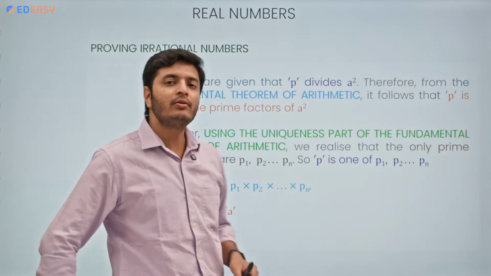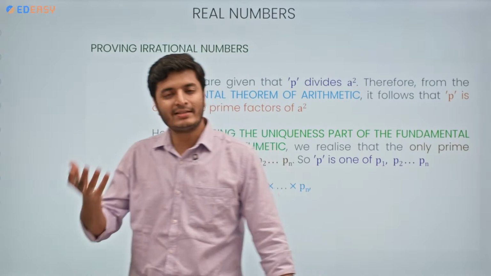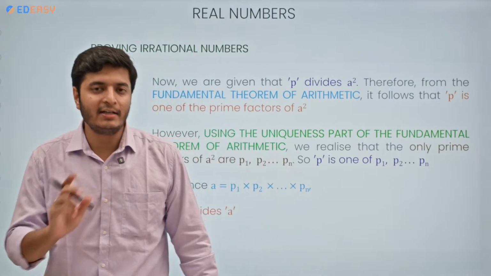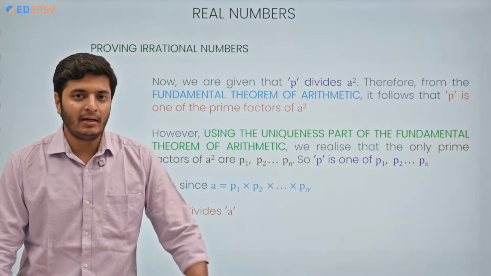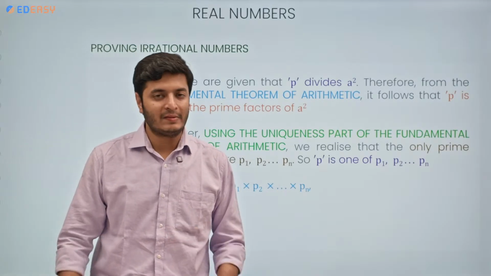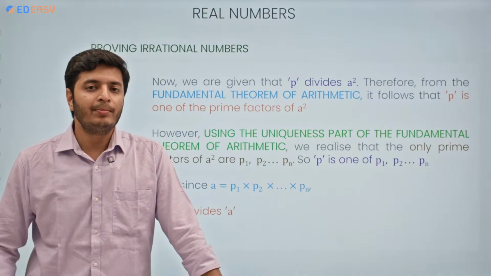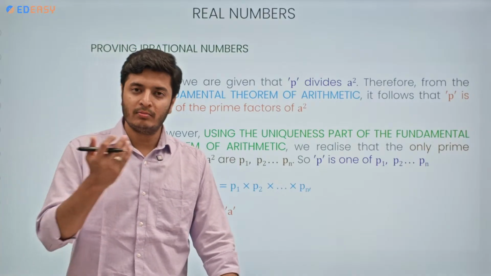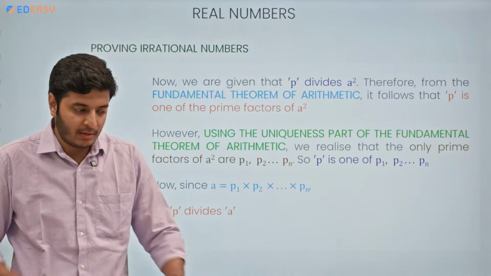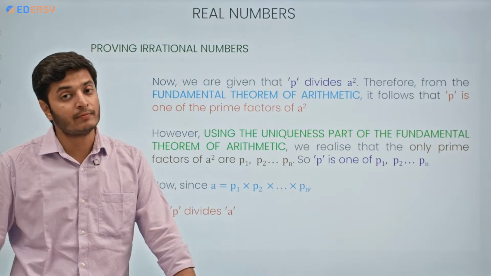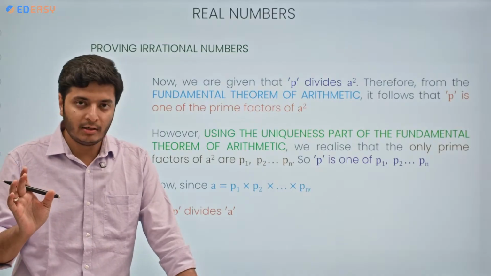Now according to the statement of the theorem, it is given to us that P divides A square. If P is a prime number and it is dividing A square, then it basically means P is one of the values from P1, P2, P3 and so on till Pn, correct? It must be from those only because of the uniqueness, correct?